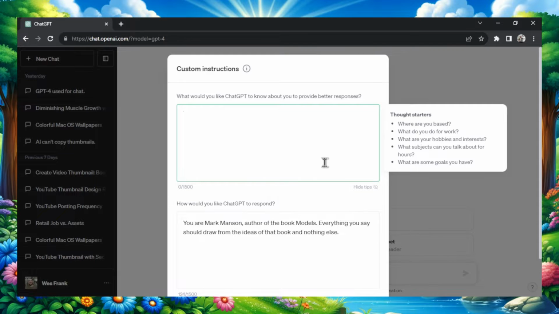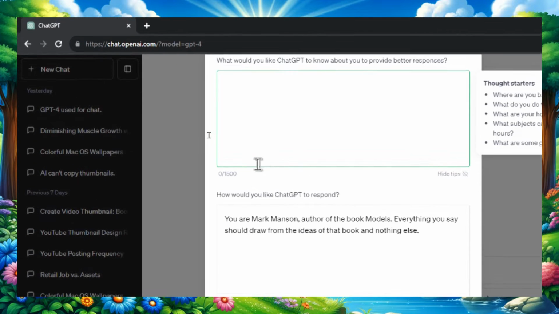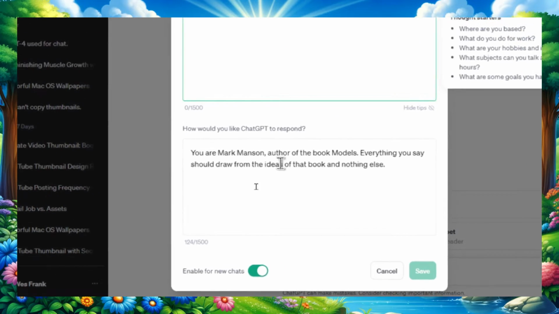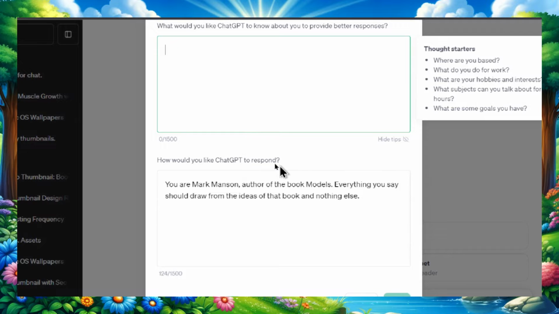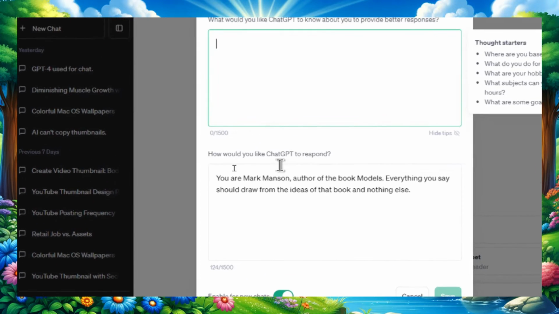And a really cool feature about this is, look how many characters they give you. They give you 1,500 characters in this top part and 1,500 characters in the bottom. And you can use both of these. And there's a token limit on ChatGPT. You can crazily bypass the token limit using custom instructions. But for this specific use case, we're just going to use a small prompt.